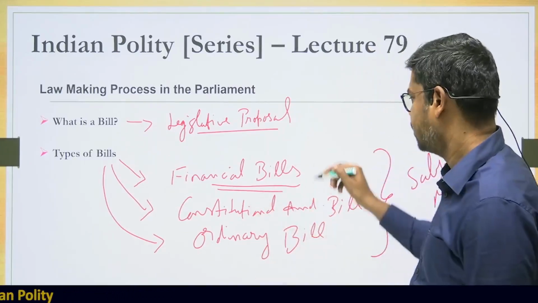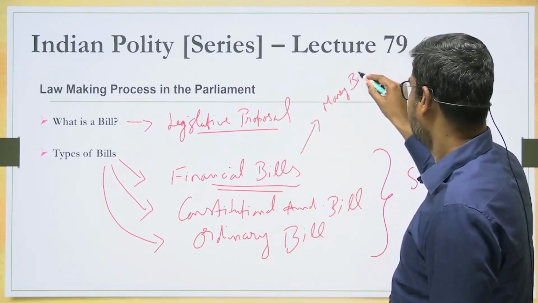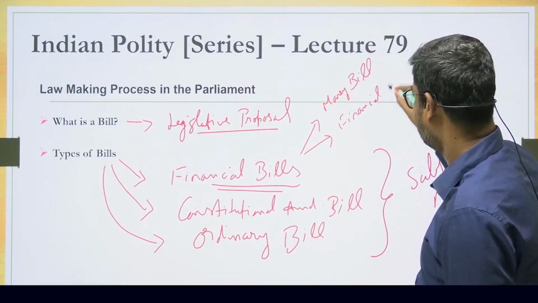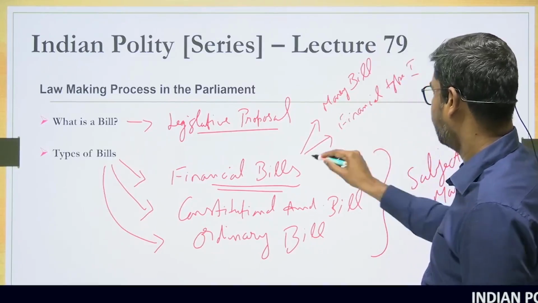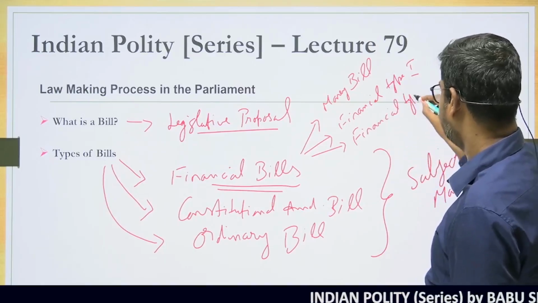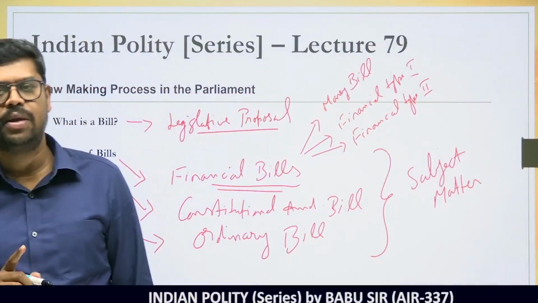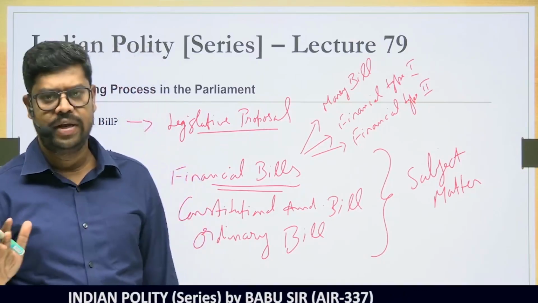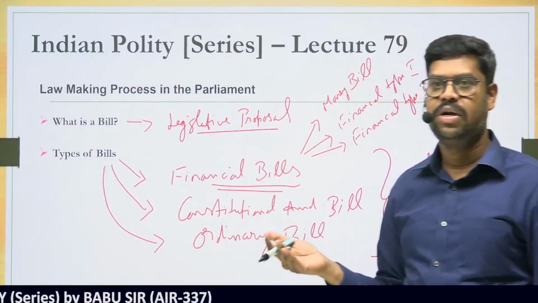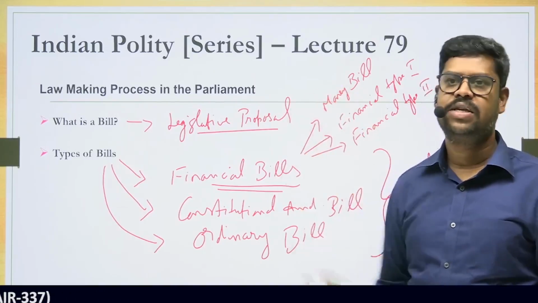What are the ways the financial bills are classified? A financial bill is further classified into what is called a money bill. And apart from money bill, it is also classified into what is called a financial bill type 1. And it is also classified into what is called a financial bill type 2. So basically all the types of bills are commonly called a financial bill. But within a financial bill, there are 3 different types of bills: money bill, financial bill type 1, and financial bill type 2. So right now we don't have to worry about it. In the next lecture, I'll talk about what a money bill is, how a money bill is different from financial bill type 1, and how a financial bill type 2 is different from a type 1 financial bill and a money bill. We'll try to understand that in the next class.